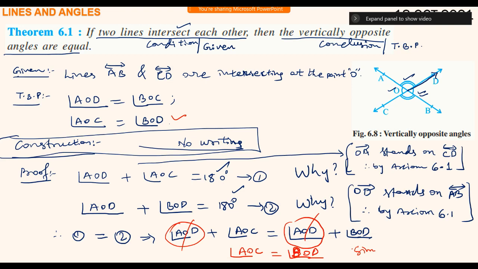Any doubt, children? No, sir. Sir, if we had a subjective type exam, this is the way you would write. Now we have an objective exam, so we need not write all this, but we need to have knowledge of this. But writing this is the actual aim of this geometry chapter, the actual requirement for your analytical thinking development.